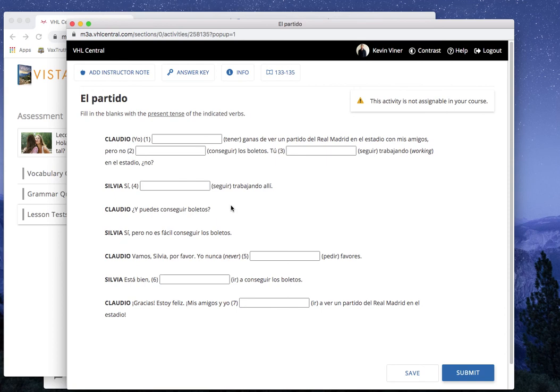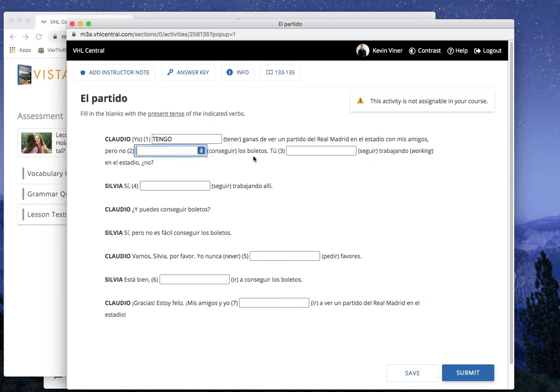So this tells us fill in the blank with the present tense of the indicated verbs. So again, there's verbs all over the place. This is just mostly practice conjugating. So Claudio dice, número uno, with tener blank ganas de ver un partido de Real Madrid en el estadio con mis amigos. So pause, and we're back. So here would be tengo. So if you remember, tengo ganas de ver means I feel like, right? I feel like watching this game.